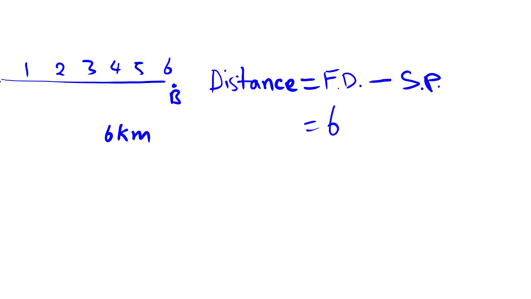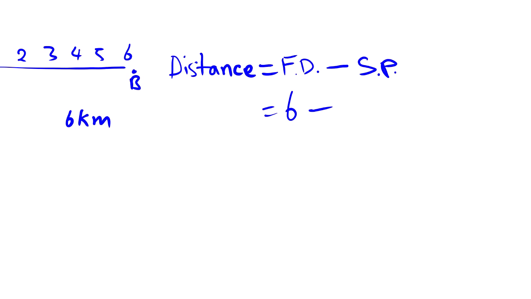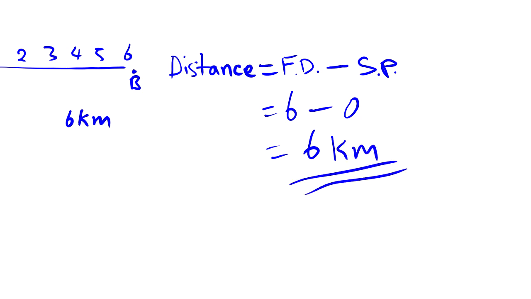Let me just write 6 not to waste our time. 6 minus what? A is 0. 6 minus 0, you will end up getting 6. So we have 6 kilometers. This is how we got the 6 kilometers.